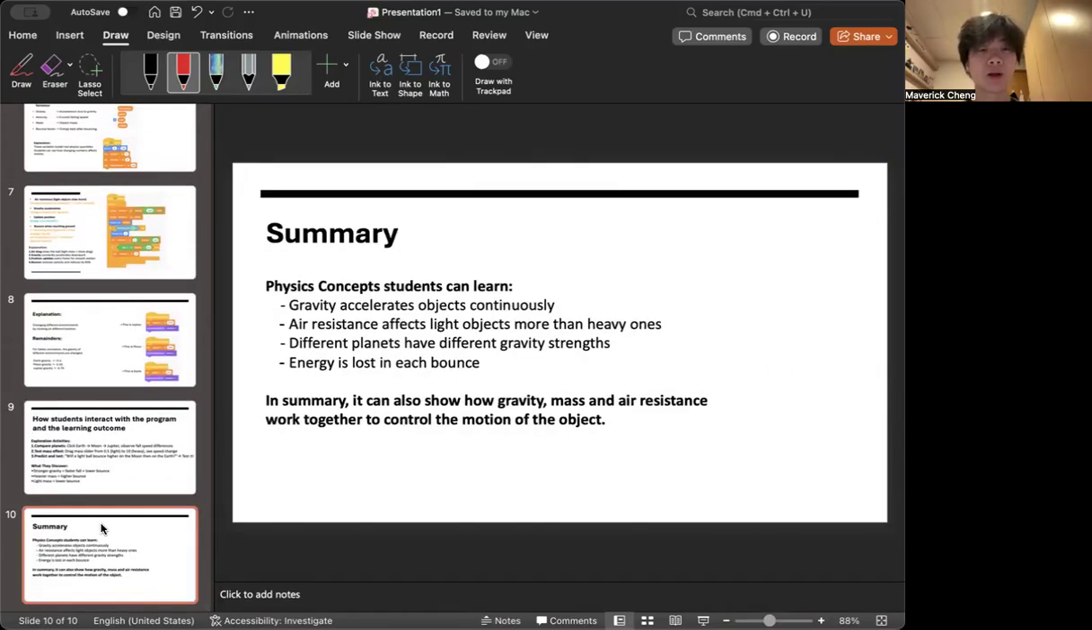In summary, the physics concepts that students can learn in this program are: gravity accelerates objects continuously, air resistance affects light objects more than heavy ones, different planets have different gravity strengths, and energy is lost in each bounce. Overall, it shows how gravity, mass, and air resistance work together to control the motion of an object.